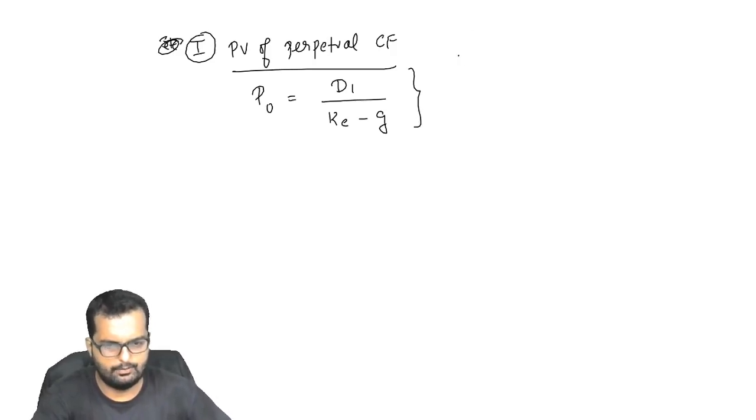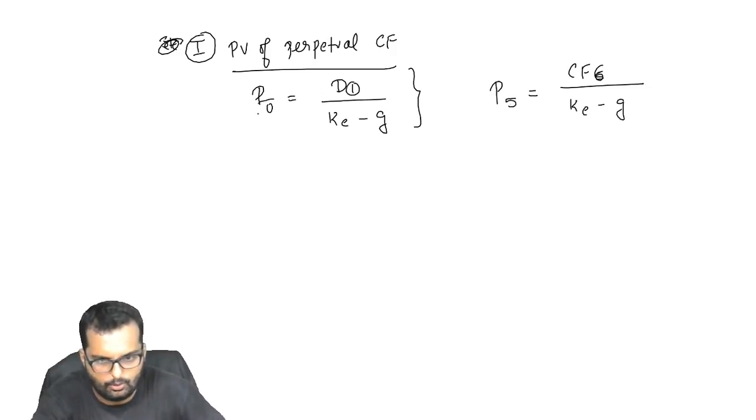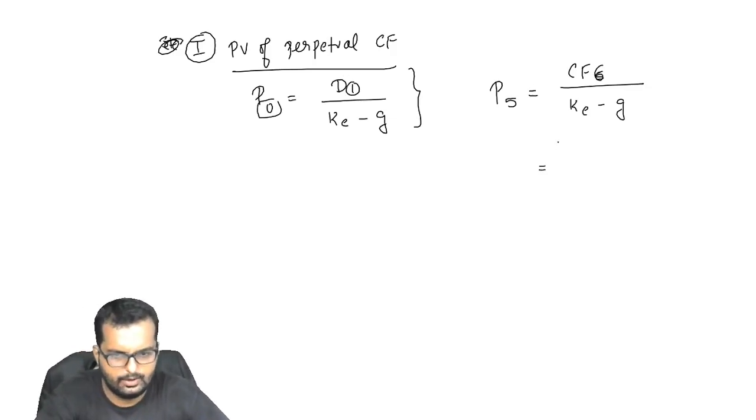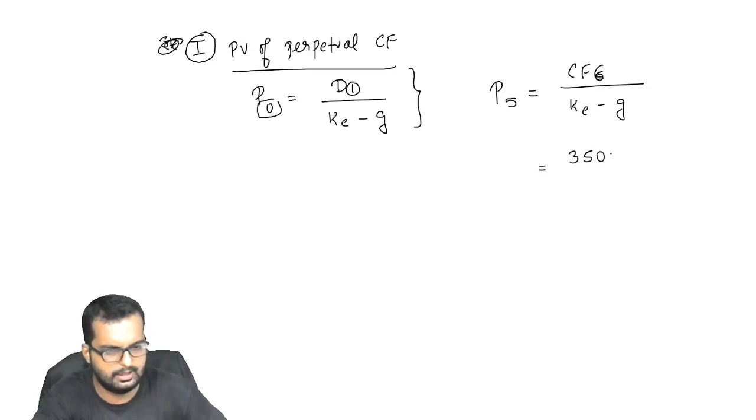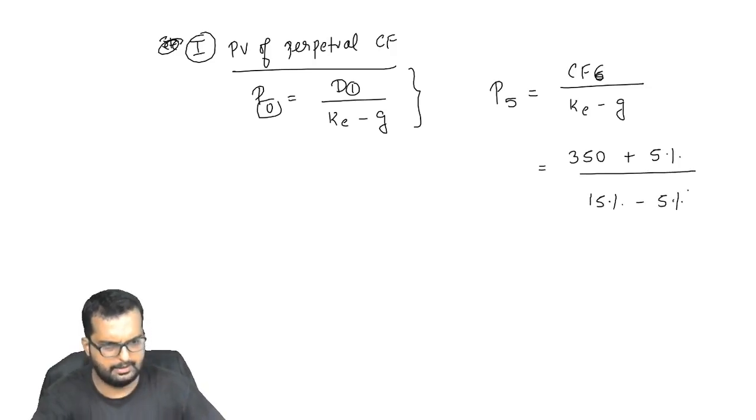Therefore, if I take cash flow 6 divided by KE minus G, I will get the price at the end of year 5 only. If 1 gives you 0, 6 will give you 5. So what is the cash flow at the end of year 6? That will be 350, the 5th year cash flow, plus 5% growth, whole divided by 15% minus 5%.